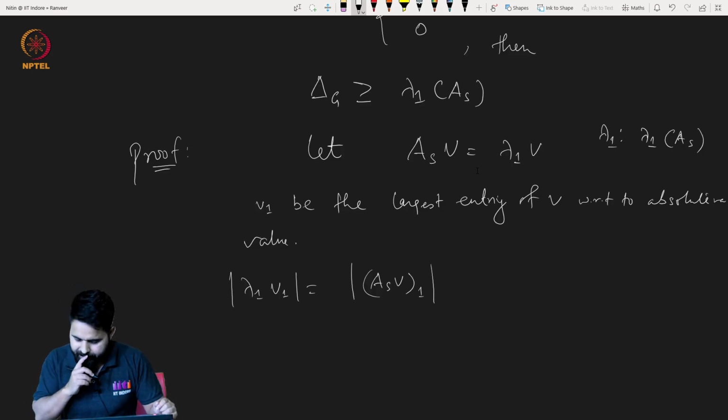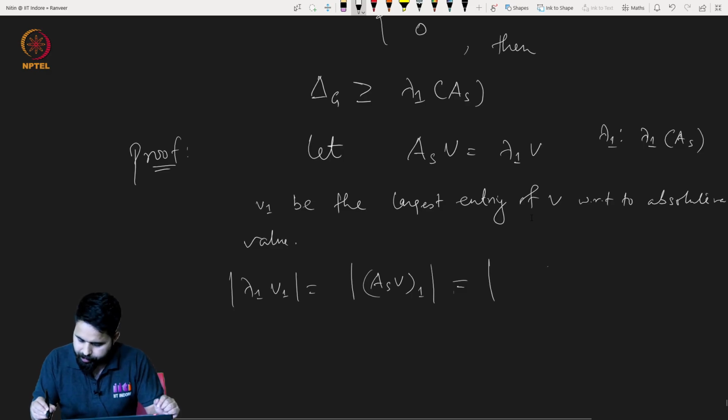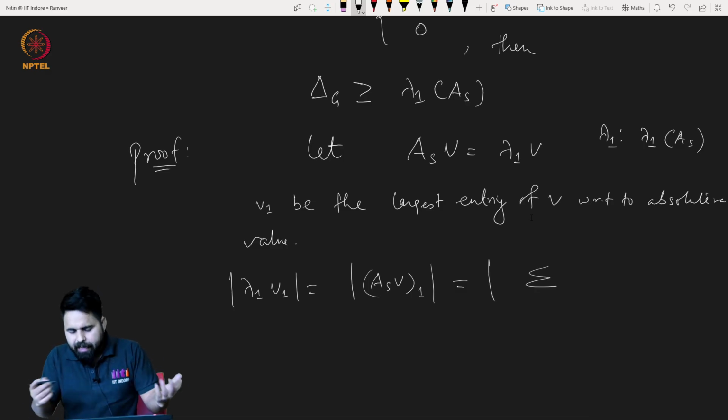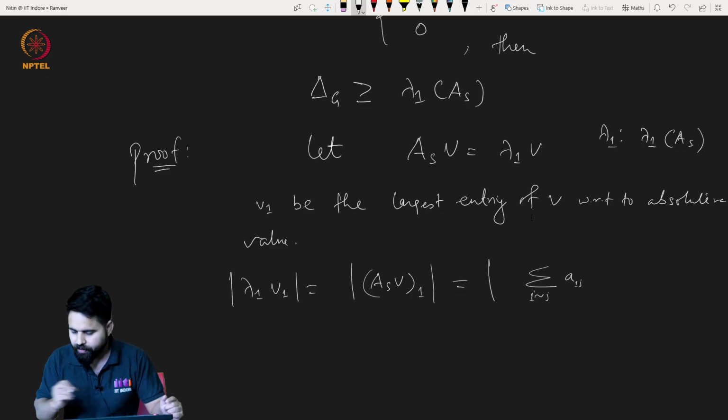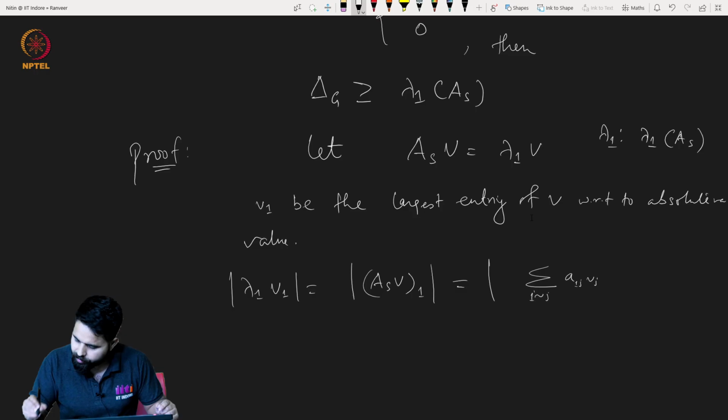By the signed adjacency matrix definition, we can write this as a summation over all the neighbors j of 1 of a1j times vj, where vj is the jth entry of the vector v.